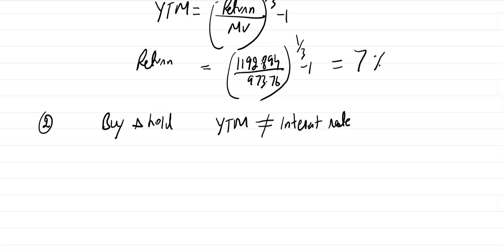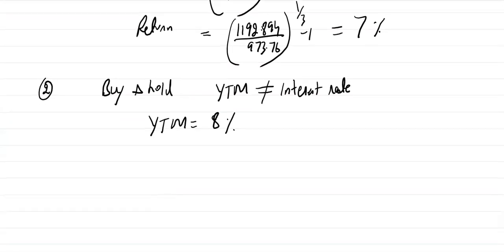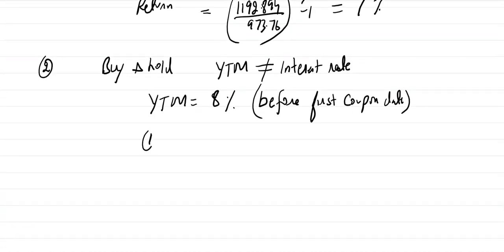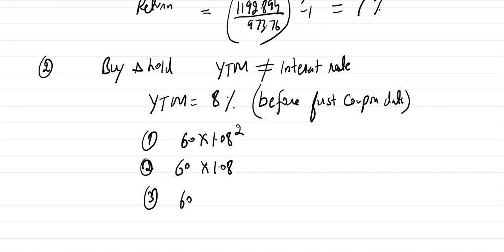We will keep the example the same. Now I'm assuming that YTM increases to 8% instead of 7%, the market increases to 8%. Before the first coupon date, what will happen? You will receive the first 60. You will invest for 2 years at 8%. You will receive 760. You will invest for 1 year. You will receive the third 60, the coupon, and that will remain the same.